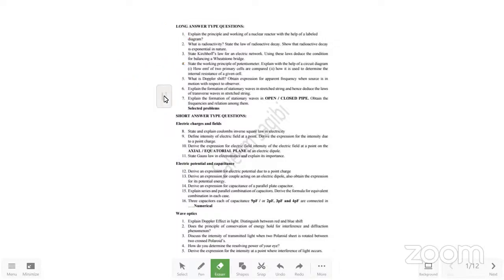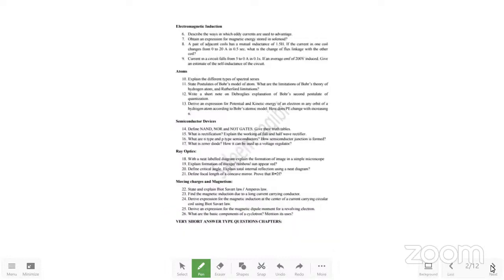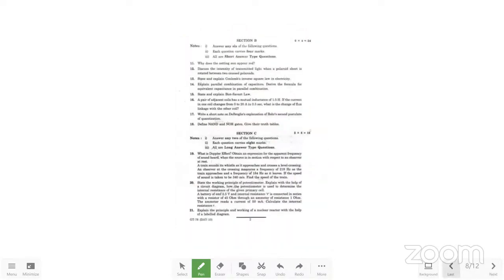See here, the next important concept is SAQs. In SAQs, we have already discussed electric charges and field, electric potential and capacitance, and wave optics. Further, we did the numericals from electric potential and capacitance. We are also done with electromagnetic induction, atoms, semiconductor devices, ray optics, and moving charges and magnetism. Further, I finished the very short answer type questions. And if I remember, we were discussing important problems for long answer type questions.